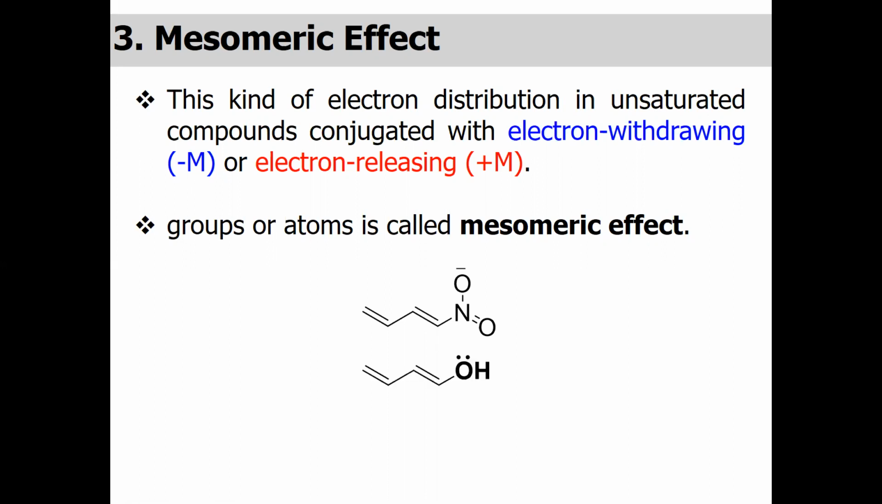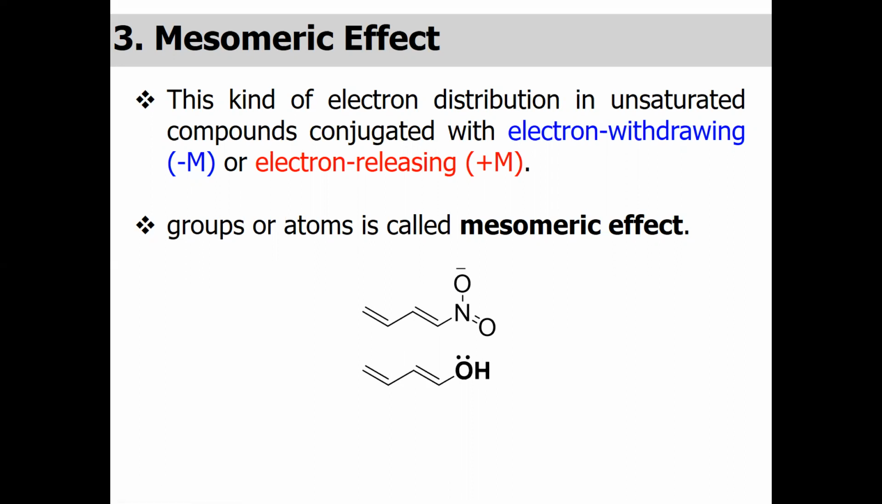Now in the second example, we have the same structure, but here we have the hydroxyl group. Instead of withdrawing the electron from the carbon chain, this hydroxyl group will donate the lone pair to the carbon chain, and the electrons will move in this way. Now, both of these structures have resonance through the delocalization of the pi electron, but this resonance occurs due to the hetero group. This hetero group can be an electron withdrawing group, or an electron releasing group.